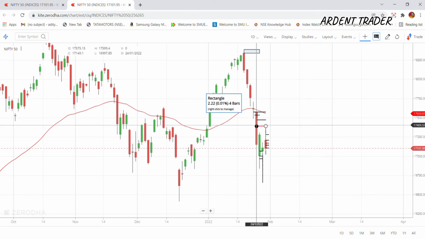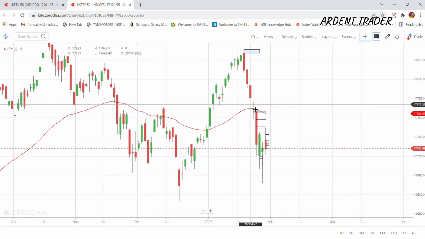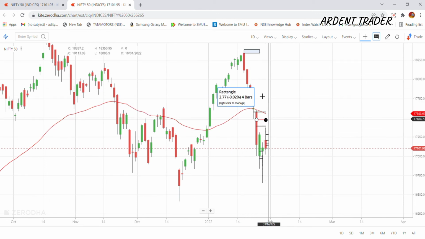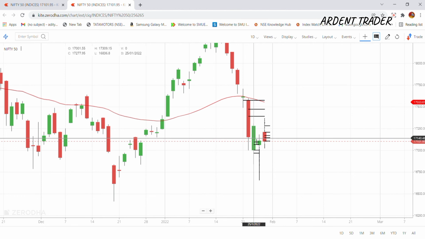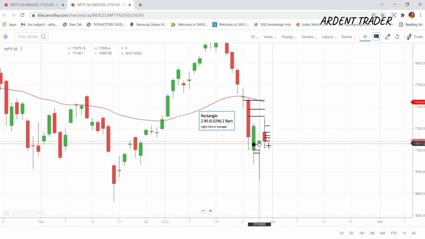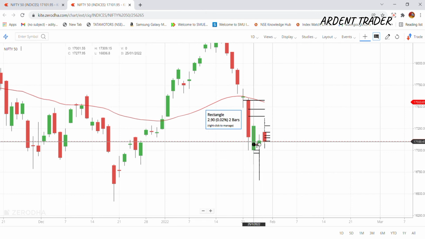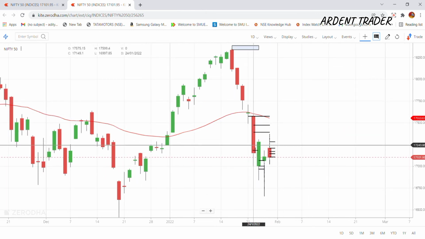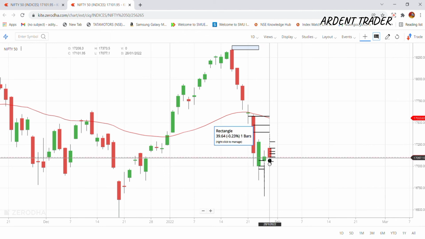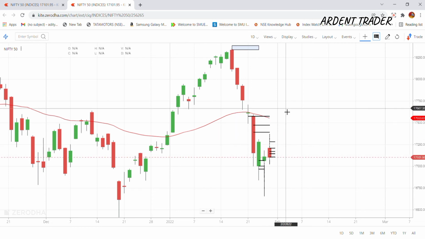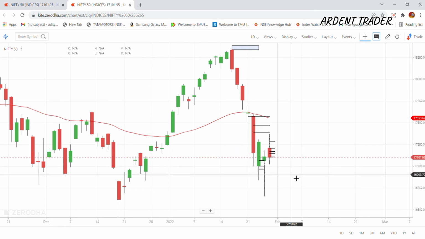Now if you see, continuously for so many days, like 1 2 3 4 5, Nifty 50 have been falling. But before the budget, slowly there's a little bit of consolidation. After a sharp fall, you can see Nifty 50, like for 3 days is moving sideways. So when any price, any value, any chart moves sideways, it is giving a signal that whether it's going to go up or whether it's going to come down. Now since there's a budget and there's high probability, like 80% probability is there, that on the day of budget Nifty 50 is going to increase.